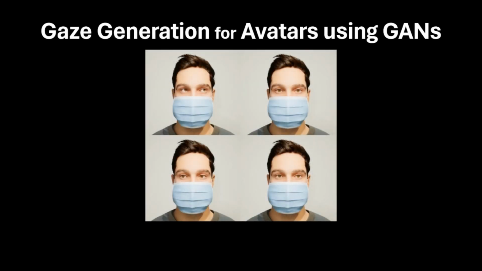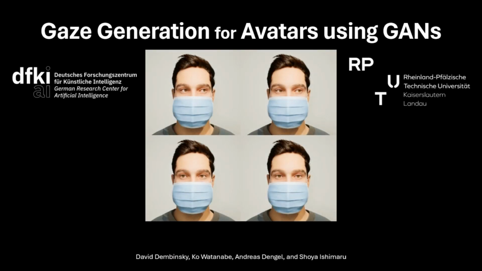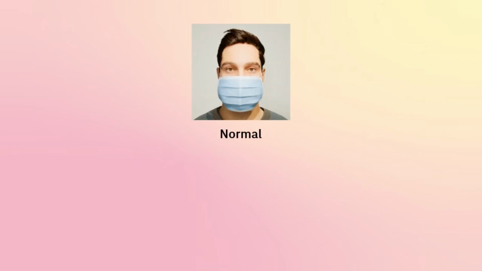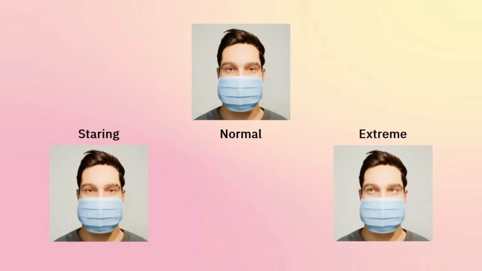Gaze generation for avatars using generative adversarial networks. A conversational avatar does not only need to be good at talking, but also exhibit some realistic behavior. Avatars that don't use their eyes naturally look either weird or scary. Extreme examples are constant staring or relentless eye rolling.